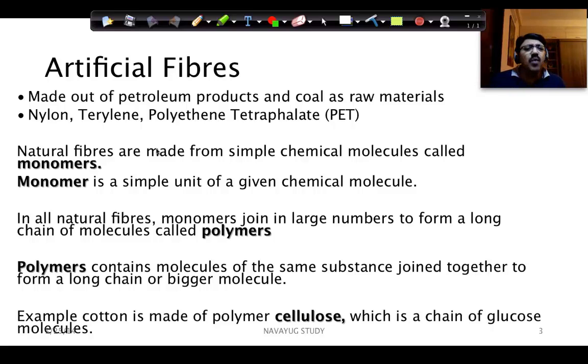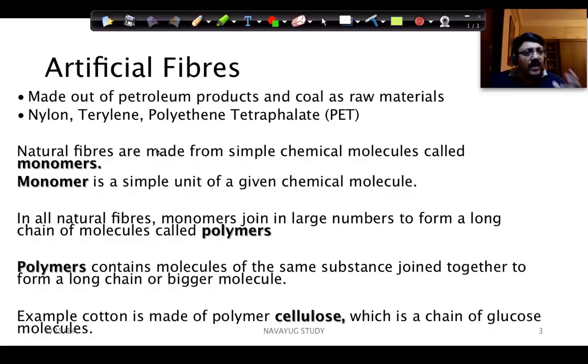So a student was asking what is terephthalate. What I was saying is it's an organic compound, and we'll be looking at this in detail later on, right? So we'll be discussing nylon, what does it have, how is it produced, what is it used for. Similarly, terylene, polyethylene terephthalate, all these we'll discuss, about what it is and how it is used. Now, before getting into all those artificial fibers, we should know what does the fiber contain? What does it have, right?